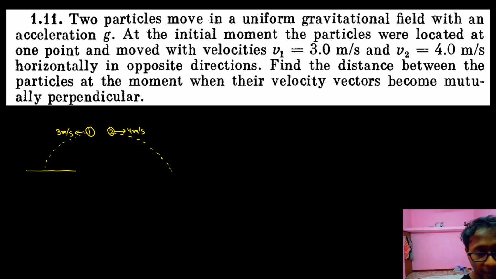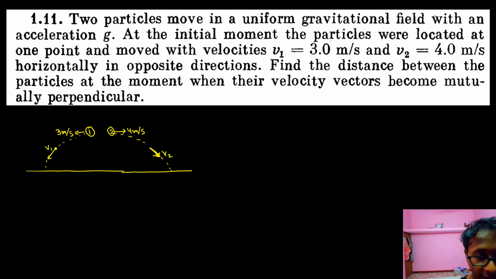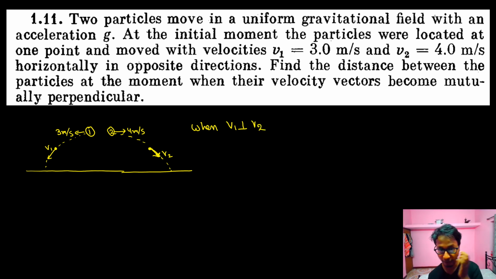At a certain time, suppose the velocity vector of the second particle is v2 and the velocity vector of the first particle is v1. Find the distance between these two particles when v1 is perpendicular to v2.